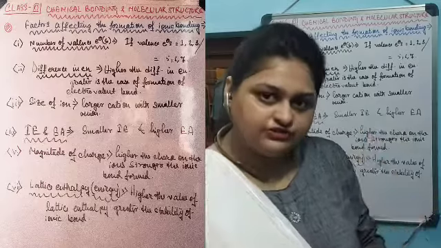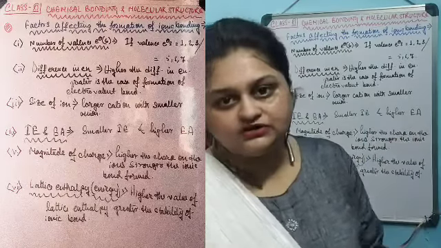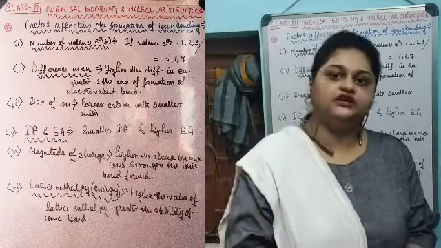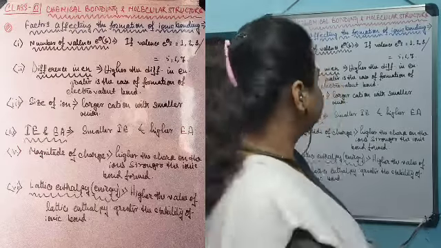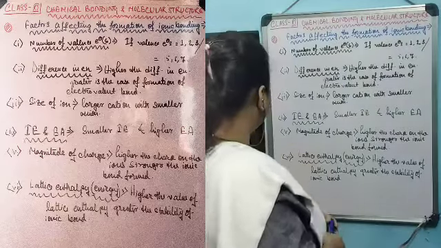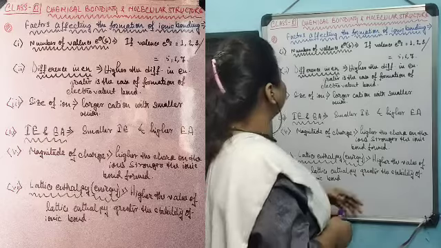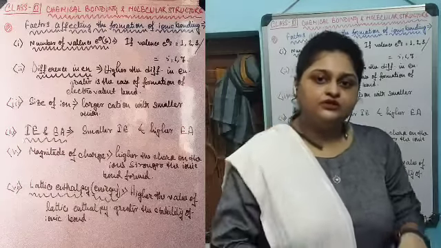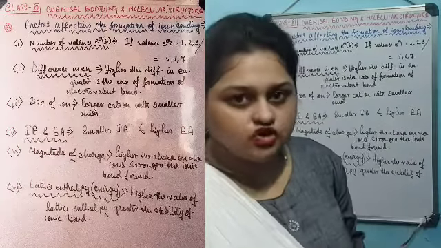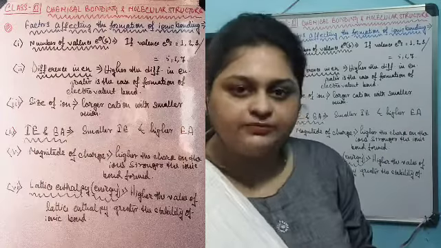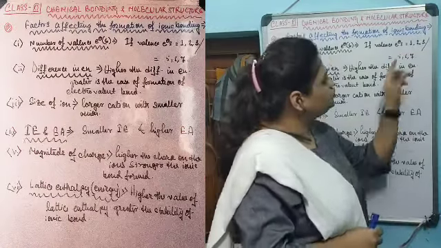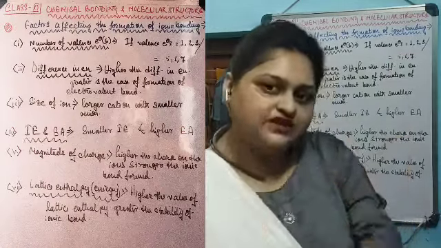The criteria, or the factors affecting the formation of this electrovalent or ionic bond, there are six criteria. The first one is the number of valence electrons that the atom of an element needs to have, which is 1, 2, 3 or 5, 6, 7.